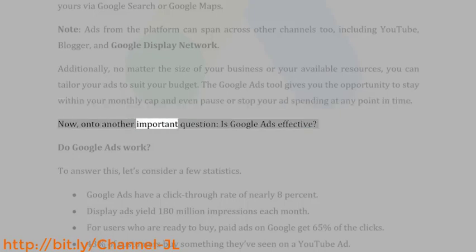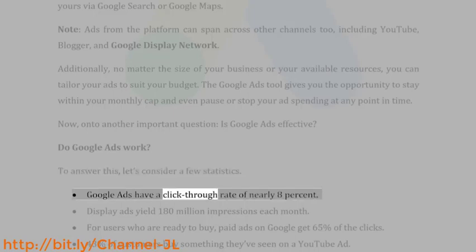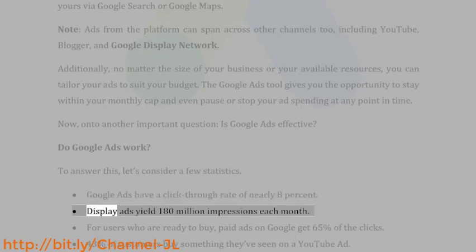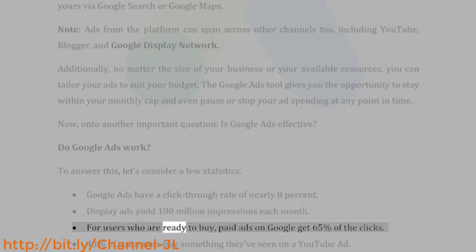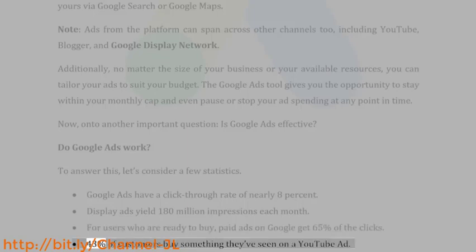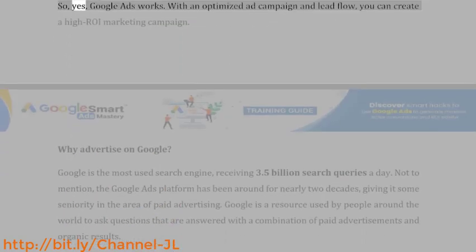Now, on to another important question: is Google Ads effective? Do Google Ads work? To answer this, let's consider a few statistics. Google Ads have a click-through rate of nearly 8%. Display ads yield 180 million impressions each month. For users who are ready to buy, paid ads on Google get 65% of the clicks. 43% of customers buy something they've seen on a YouTube ad. So, yes, Google Ads works. With an optimized ad campaign and lead flow, you can create a high ROI marketing campaign.